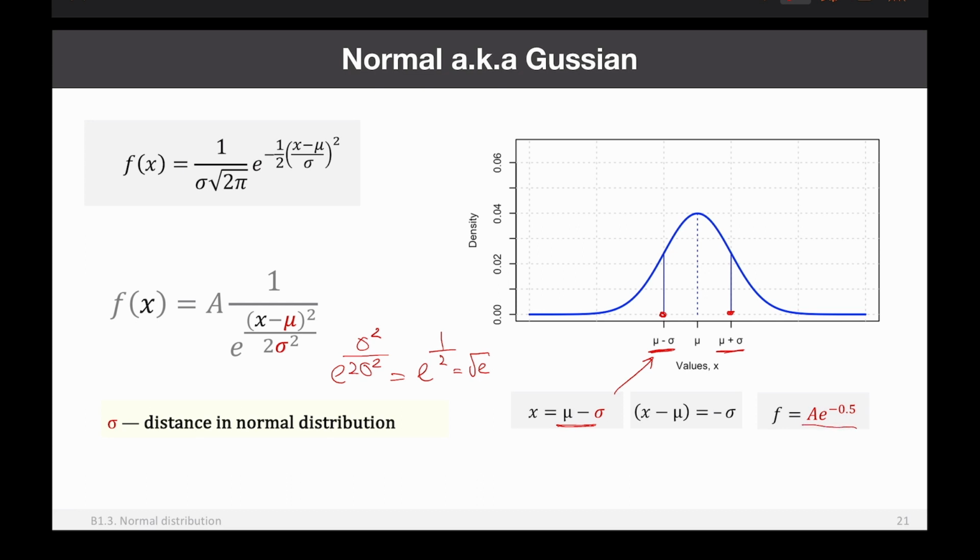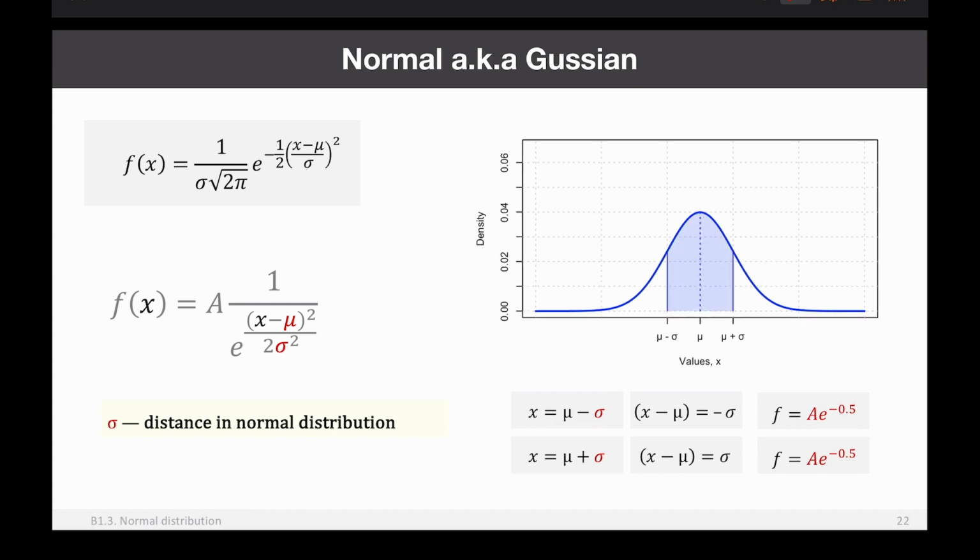What if x is equal to mu plus sigma? In this case, mu plus sigma minus mu, so x minus mu, will be sigma. And again, if you square it, it will be sigma squared. So it means that the density will be absolutely the same. It will be A divided by square root of e, right? So this is A divided by square root of e, and this is also A divided by square root of e. You can see this is A, you remember? So this one is smaller than A by a factor of square root of e. If you go by 1 sigma, you have a density smaller by a factor of square root of e.